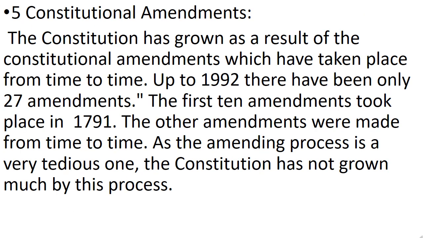5. Constitutional amendments. The Constitution has grown as a result of the constitutional amendments which have taken place from time to time. Up to 1992 there have been only 27 amendments. The first 10 amendments took place in 1791. The other amendments were made from time to time. As the amending process is a very tedious one, the Constitution has not grown much by this process. 6.